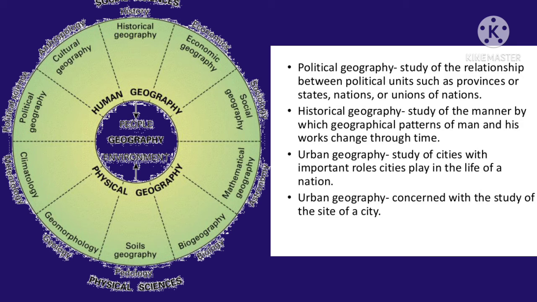Then we have to study quantitative techniques in geography, which is also known as statistics and econometrics. Then after that, the mathematical and astronomical geography, which is also known as mathematics and astronomy.